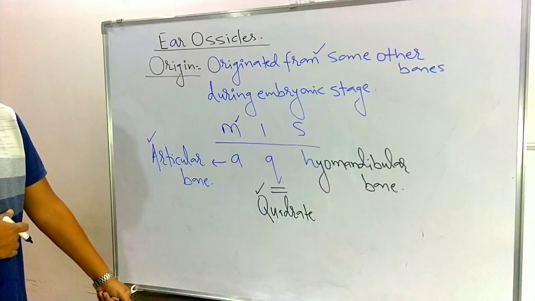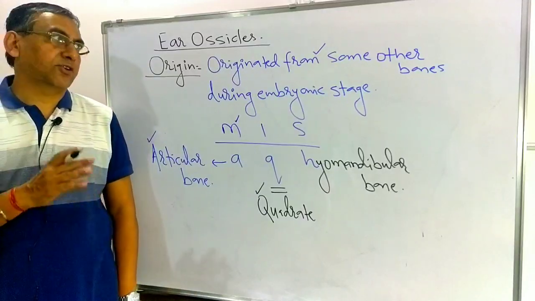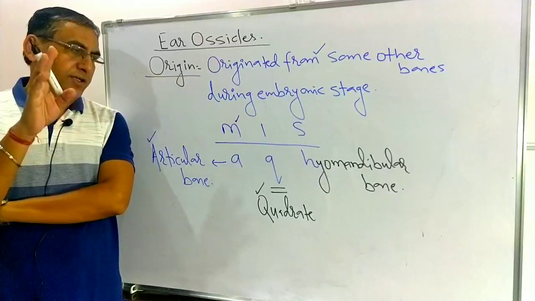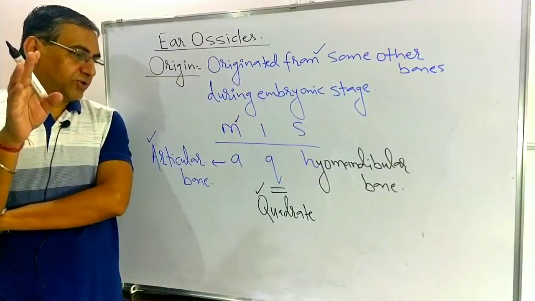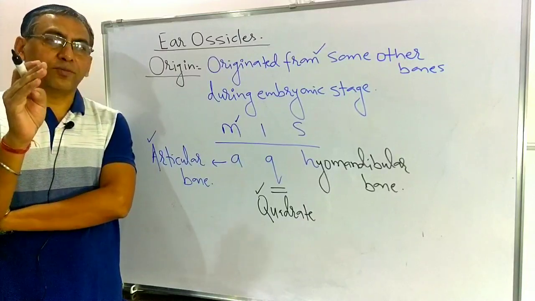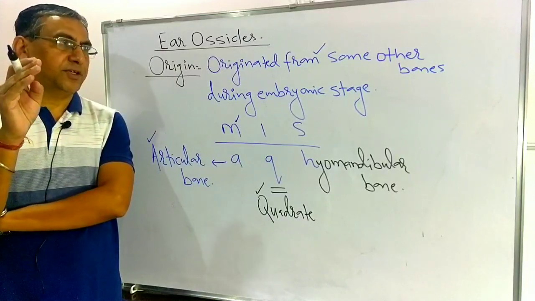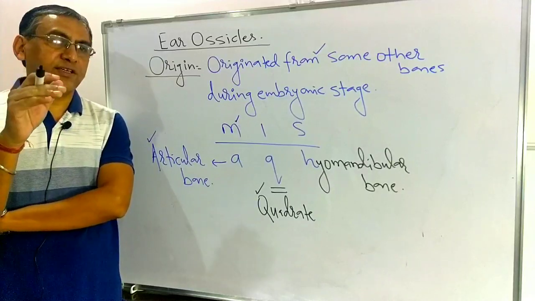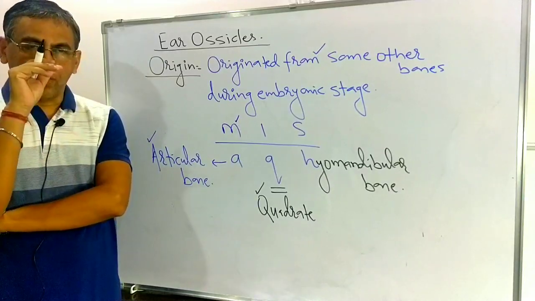So these ear ossicles originated from some other bones during the embryonic stage. Like malleus from the articular bone of the jaw, incus from the quadrate bone, and stapes from the hyomandibular bone. These modifications take place during the embryonic stage.